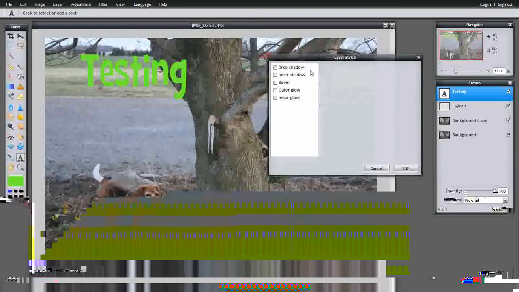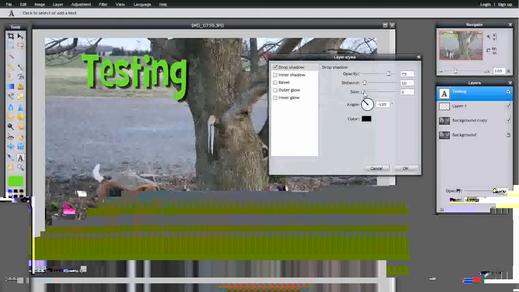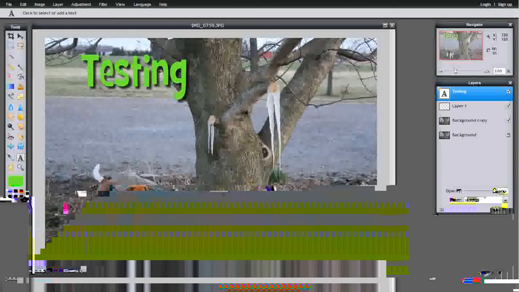It supports layer styles. They're a little bit more limited, but they do exist on there, so you can still do some neat things with it. Again, it's not Photoshop, but man, you can do a lot of neat things with it.